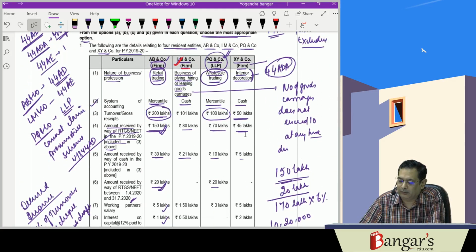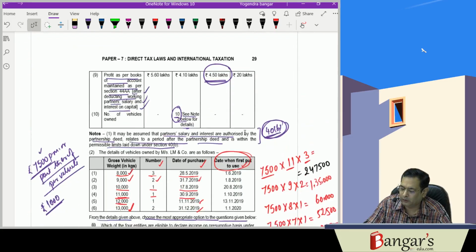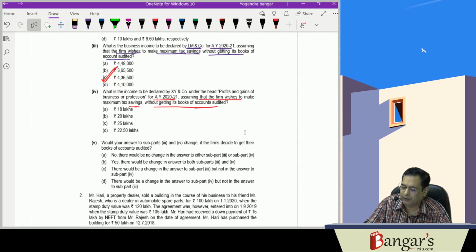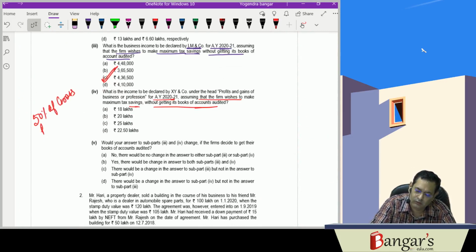And what is the presumptive income here? Whatever is your turnover, under 44ADA, 50% of the turnover or gross receipts from profession will be deemed income,